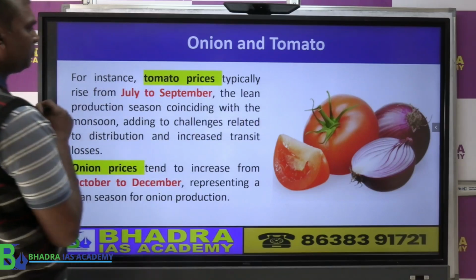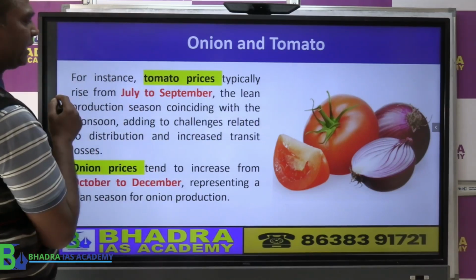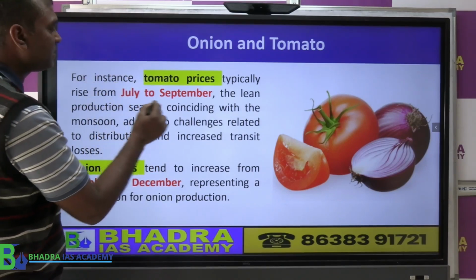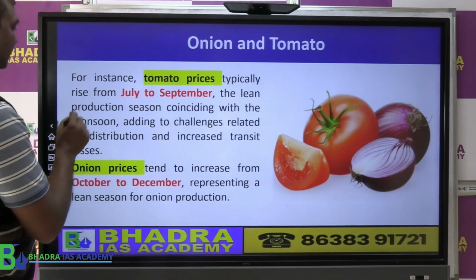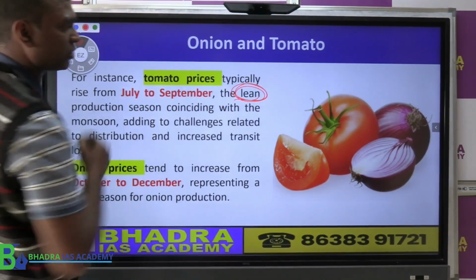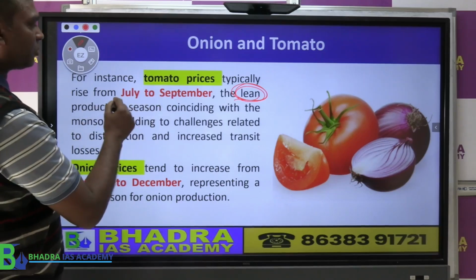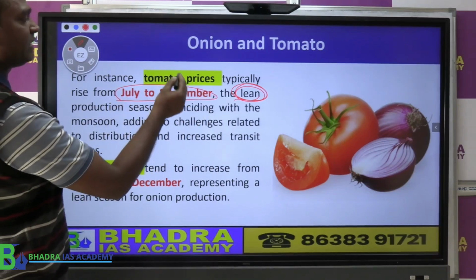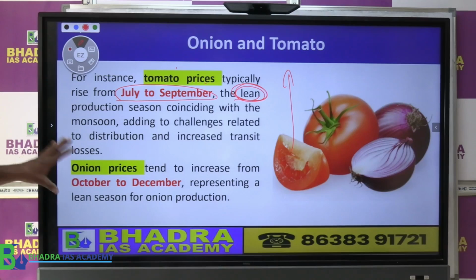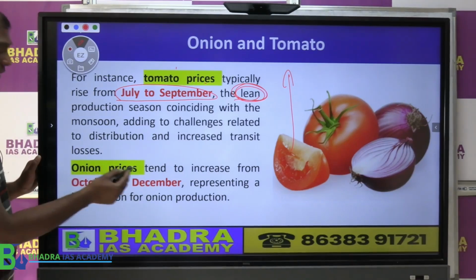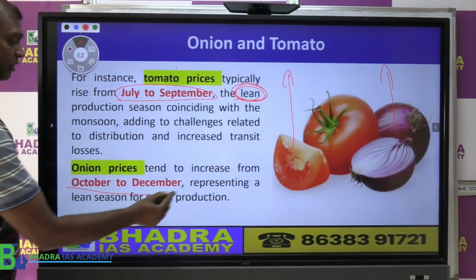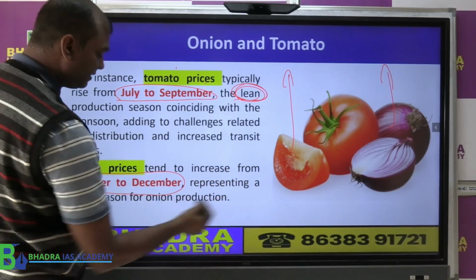Now you see tomato price. Tomato price normally, according to the Economic Survey, when does it increase? It increases from July to September. This season is what we call lean season, meaning less production. So which is the lean season for tomato? July to September. That is when tomato price starts to go up. Clear? Similarly, you look at onion. Onion price starts to go up when October to December, that is again lean season.